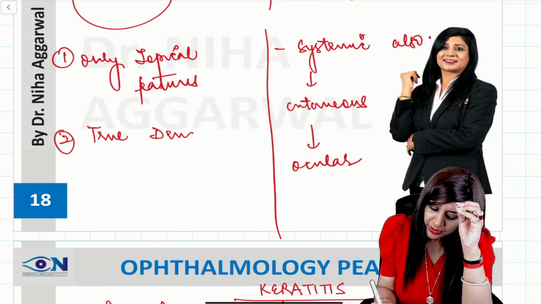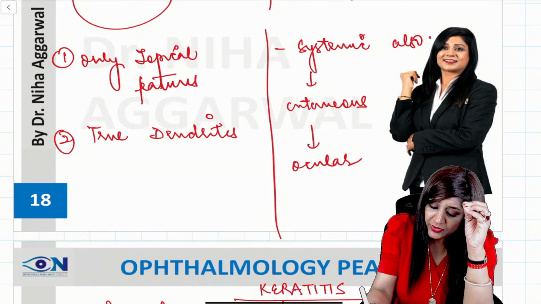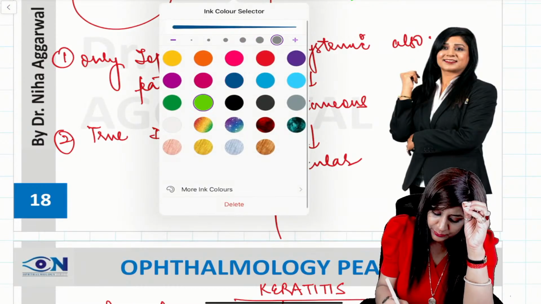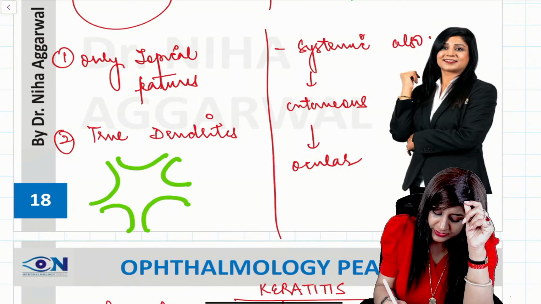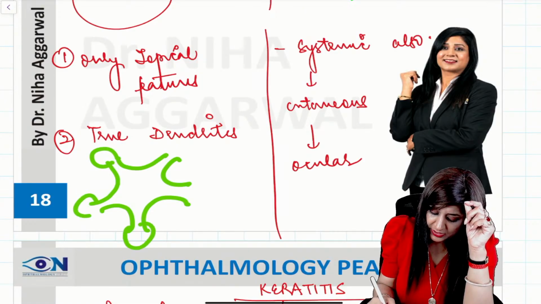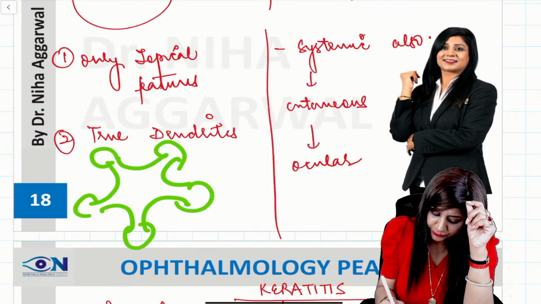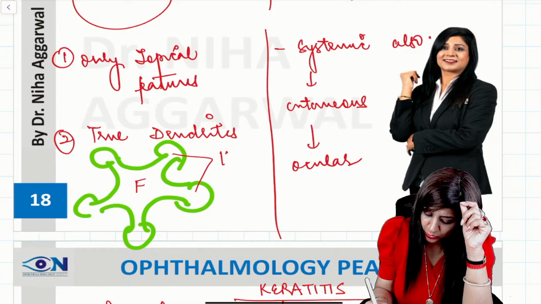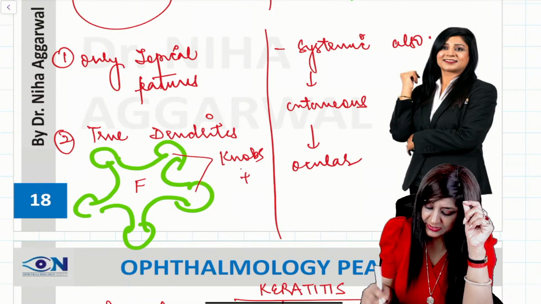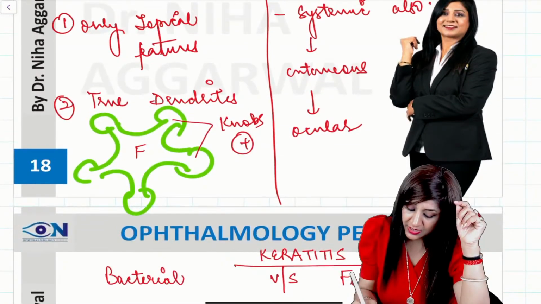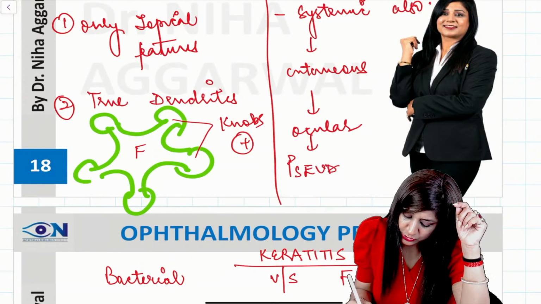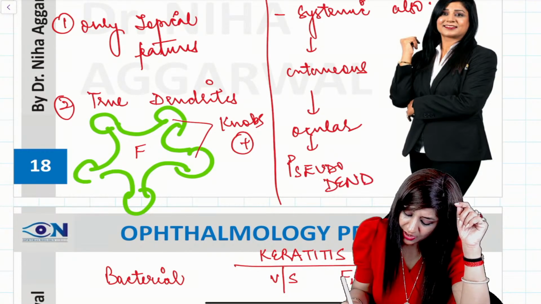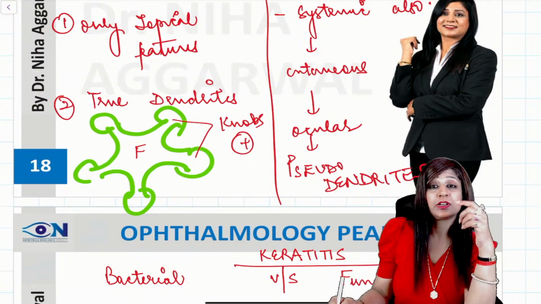Here I will have true dendrites. True dendrites means we will have a tree-like arborizing pattern, something like this. Always see, we have the knobs also, we have the floor also. This is the floor and these are the knobs. So knobs will be present in cases of the true dendrites, while here we will have pseudodendrites. Pseudodendrites will not have the knobs. You can differentiate by this.